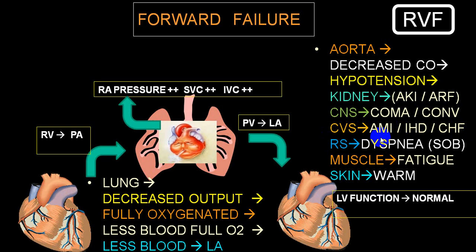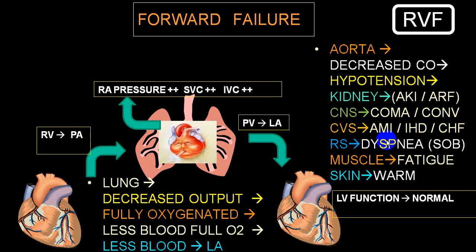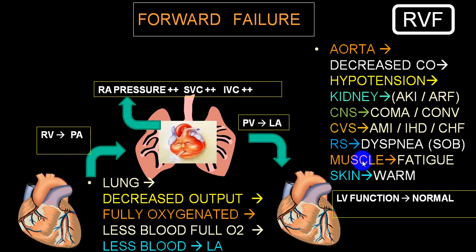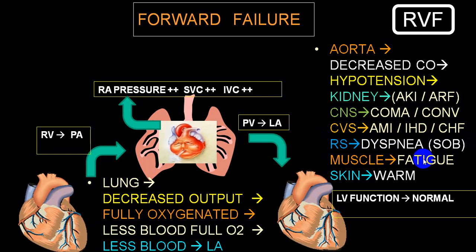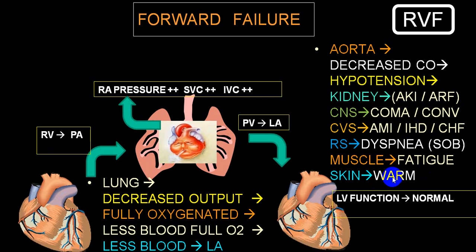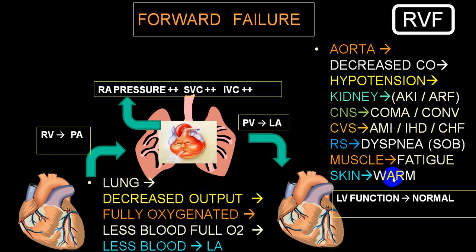As far as the respiratory system is concerned, because of hypoxia, the person will start complaining of shortness of breath, which we call dyspnea. And there is a decreased oxygen supply to muscles, so the person will be fatigued, but the skin will still be warm because there is blood supply to the skin and metabolism is taking place.